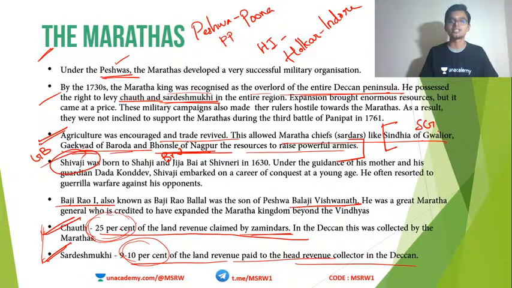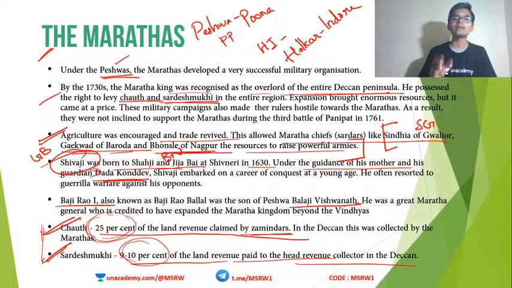Shivaji, Chhatrapati Shivaji. Shivaji was born to Shahji and Jijabai in 1630, and under the guidance of his mother and his uncle or guardian, Dada Kondadev. That is also important. Shivaji's guardian, the name is Dada Kondadev. Shivaji started expanding the Marathas. Shivaji was the person who actually made the Marathas a strong power initially. After Shivaji, it was taken over by the Peshwas.